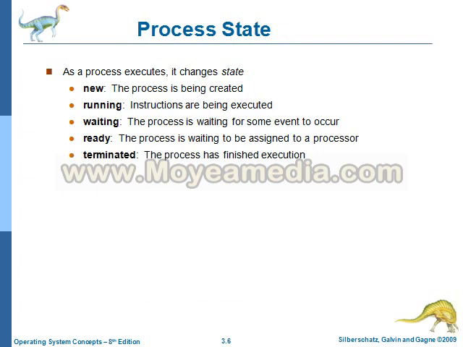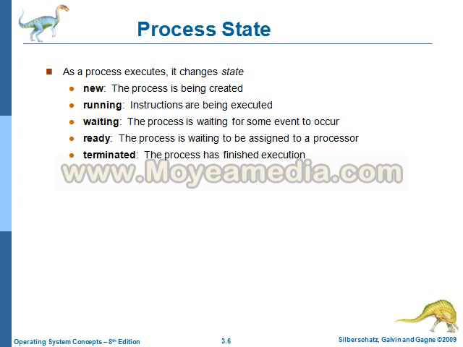A process has 5 stages. These stages are helpful to know the status of our current process. What are the 5 stages? The first one, new state. The initial stage of our process, that means a new process has been created. And the next state is running state, where the process is executed or started.